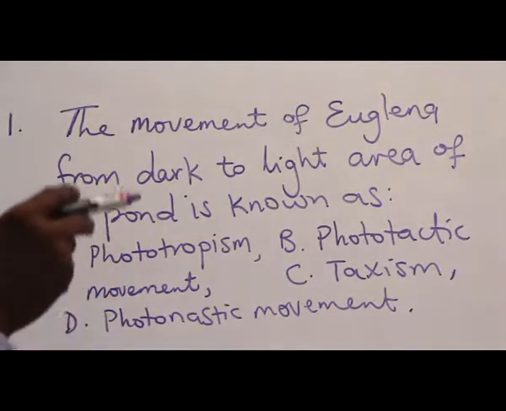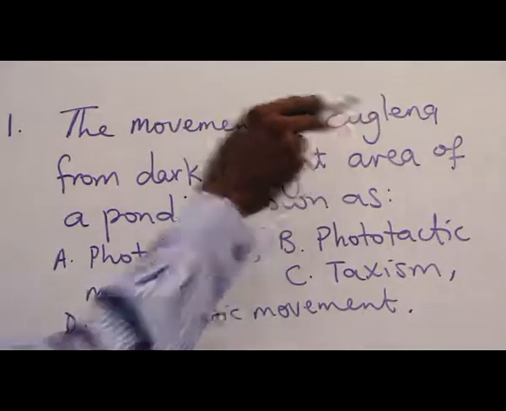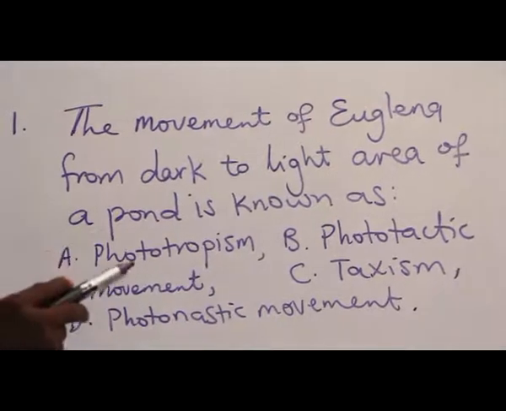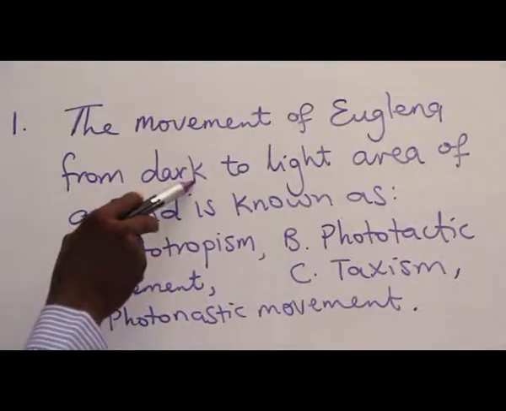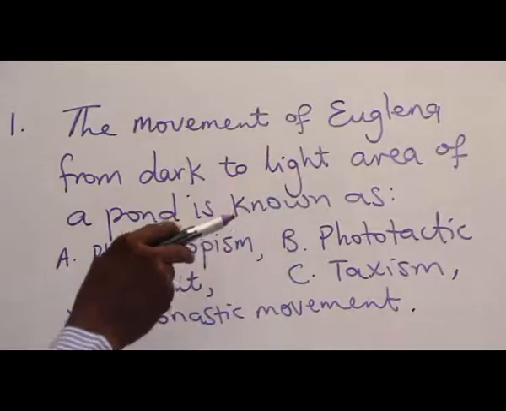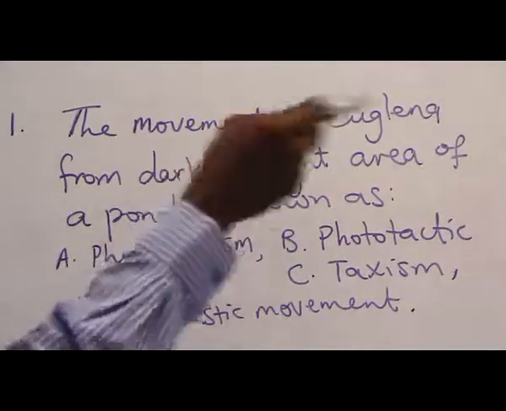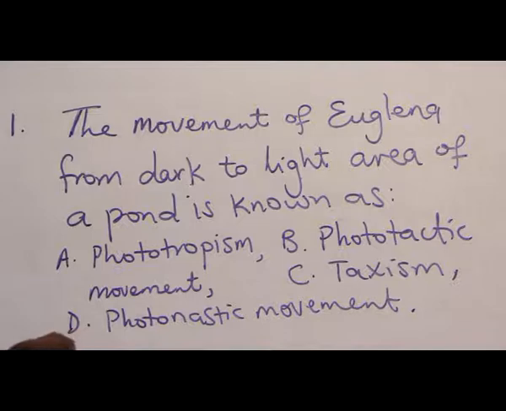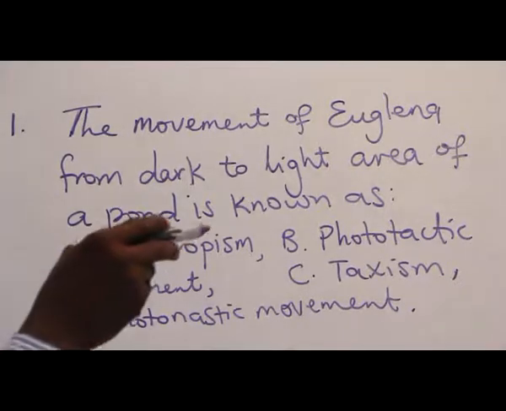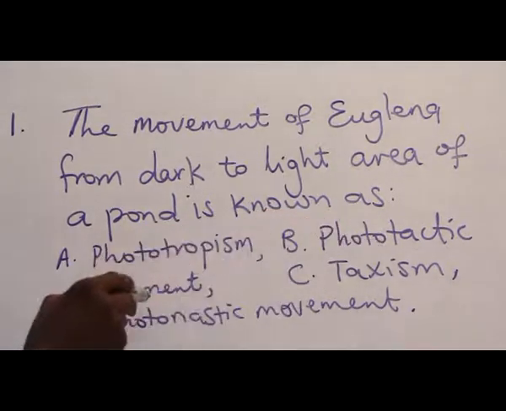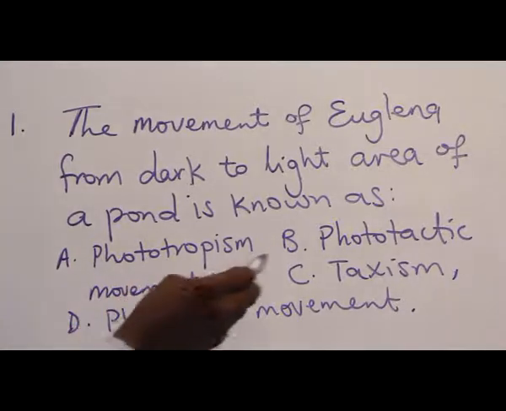Now, we are talking about Euglena, a one-cell organism that is moving completely from the dark area of a pond to the light area of the pond. That is locomotion. The cell moves completely. So the answer to that question is phototactic movement. So answer is B.